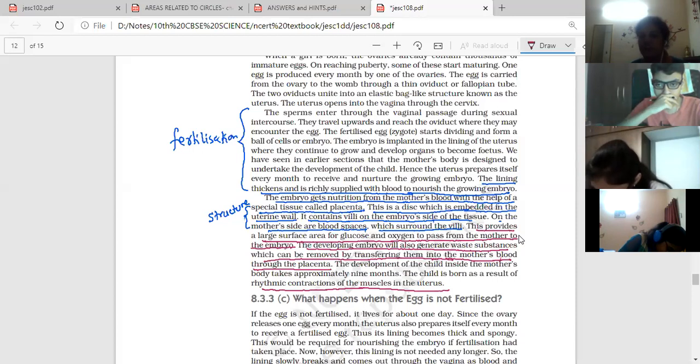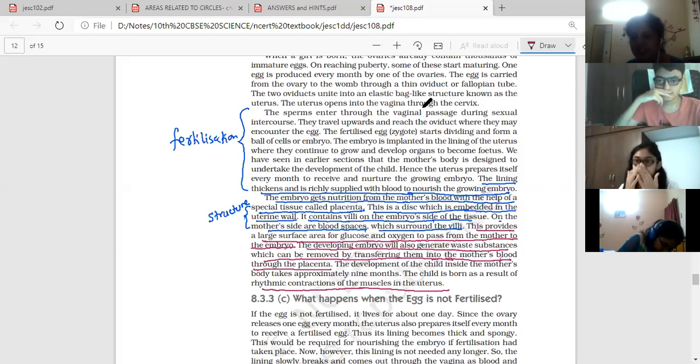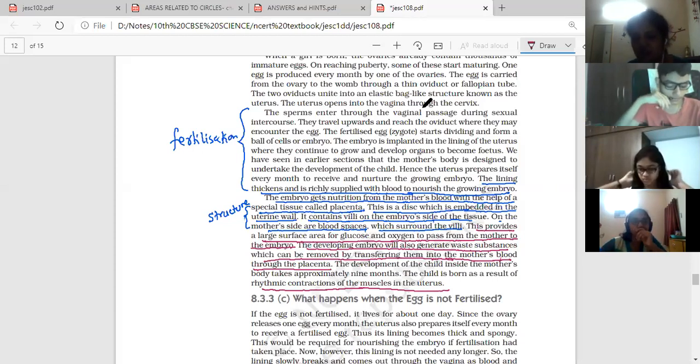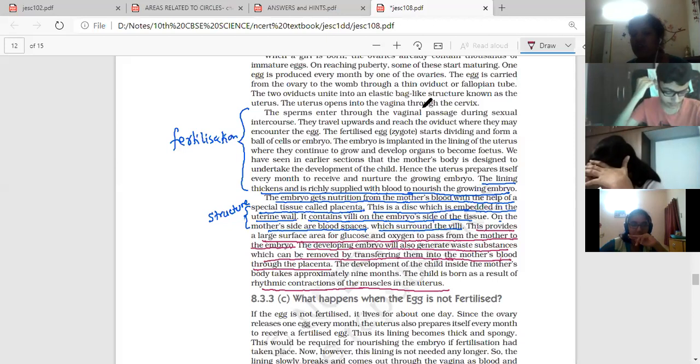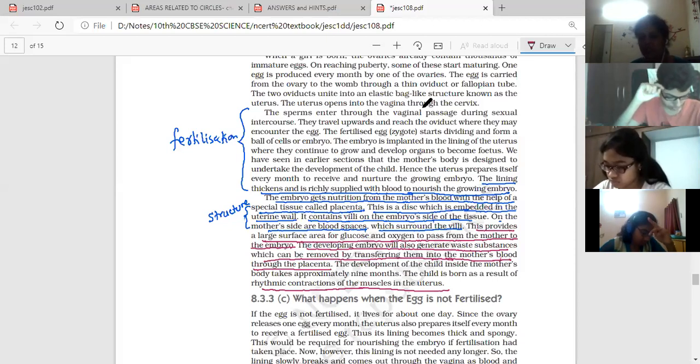And then what happens when the egg is not fertilized? All these changes take place when the egg is fertilized. Then what about when the egg is not fertilized? Every time sperm will not be available for fertilization. So at that time, the wall of the uterus, which was formed, will break. All the blood capillaries present in that wall will come out along with the ovum released. So the ovum is now dead. That will come out along with the wall of the uterus and the blood. That is called menstruation. So menstruation starts when fertilization does not take place.